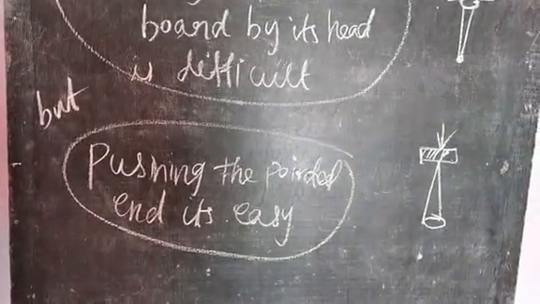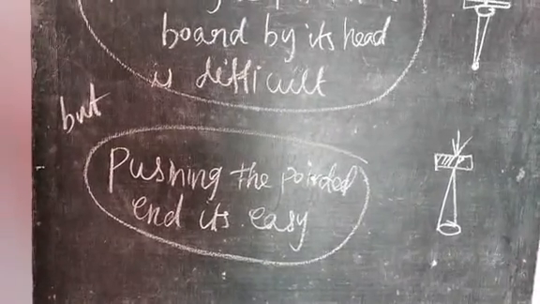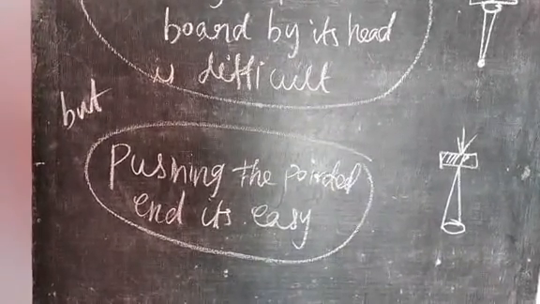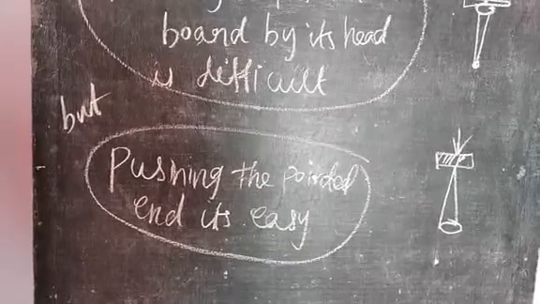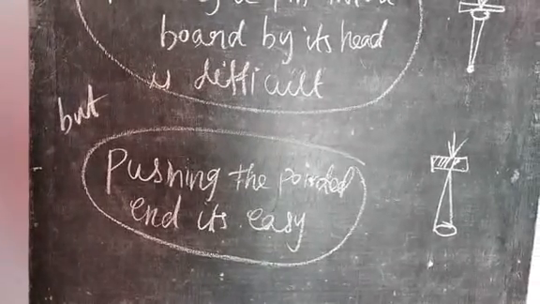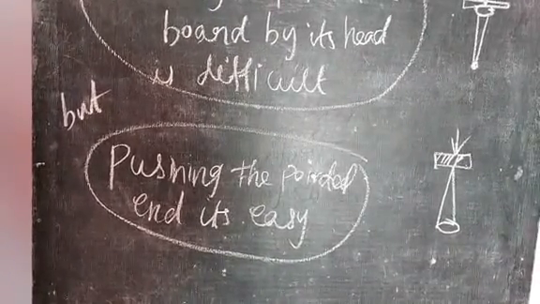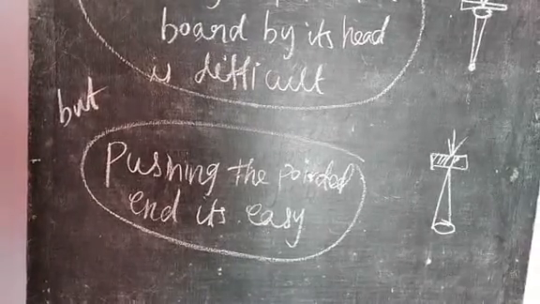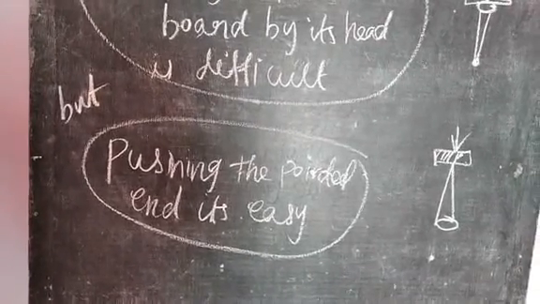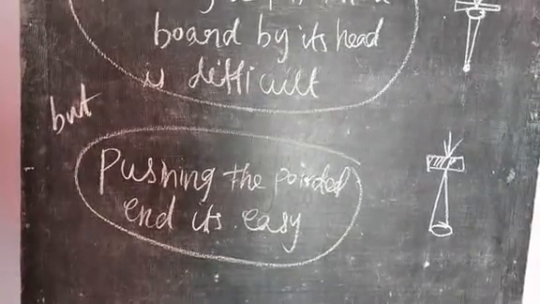So next activity: why do cutting tools have sharp edges? A motor bus or truck has wider tires.